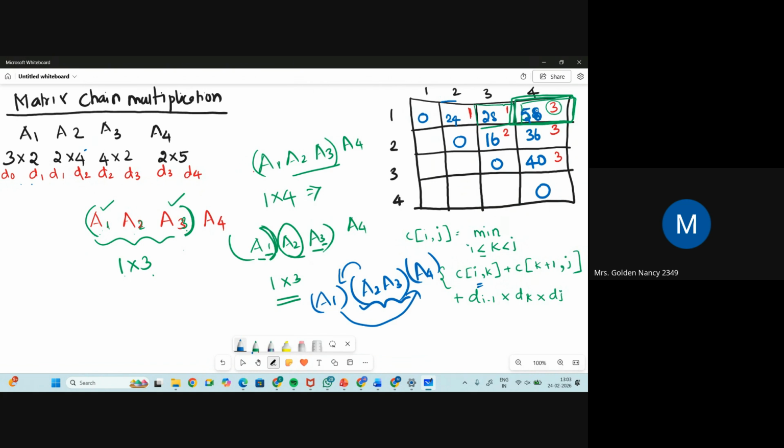You will be doing 58 multiplications. So this 58 represents how many multiplications will be done for these four matrices of this size. That is what this 58 represents. And how do you have to pair the matrices? First you pair A2 and A3, then you pair it with A1 or A4, then with A4 or A1. Okay, then you have this value.